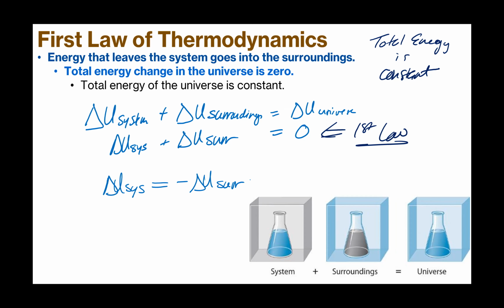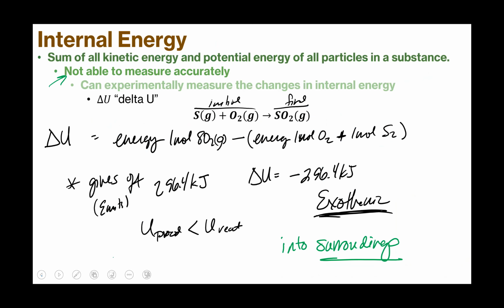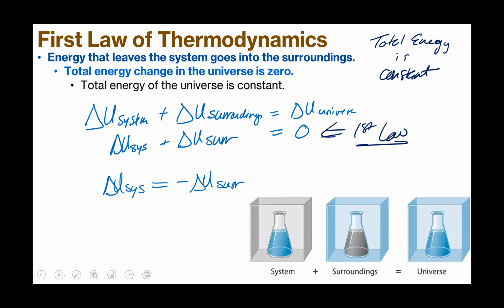So in our sulfur example, if our system is giving off 296.4 kilojoules, the surroundings has to be gaining 296.4 kilojoules. They're equal and opposite.